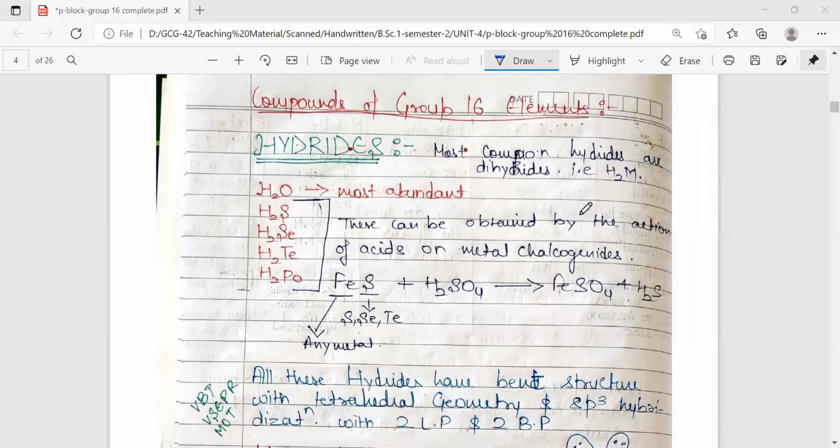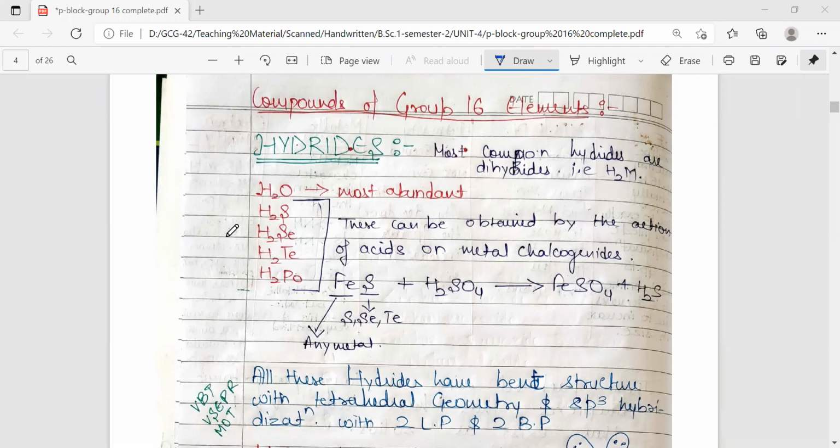So in this video, we'll be discussing the compounds of group 16 elements. The first compounds we are going to discuss are the hydrides. In this particular video, we'll be focusing only on the hydrides. The most common hydrides are the dihydrides for this group, as this group has the most common oxidation state of -2.